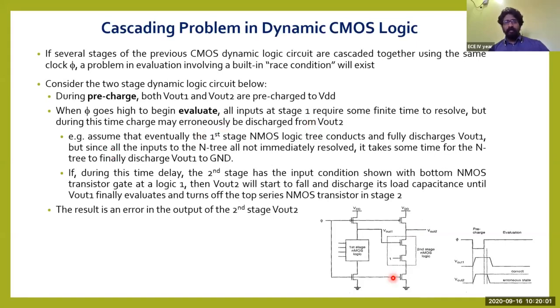Let us take one example. Assume that eventually the first-stage NMOS tree conducts and fully discharges Vout1. Now let us assume that all the N transistors in this first logic are on. If they are on, the charge stored in the capacitor of Vout2 will be completely discharged to ground, because this one is also on by virtue of the clocking network, clock equal to 1. The evaluate transistor also will be turned on. Now if it is on, there is scope that the charge stored in this capacitor will discharge to the ground.